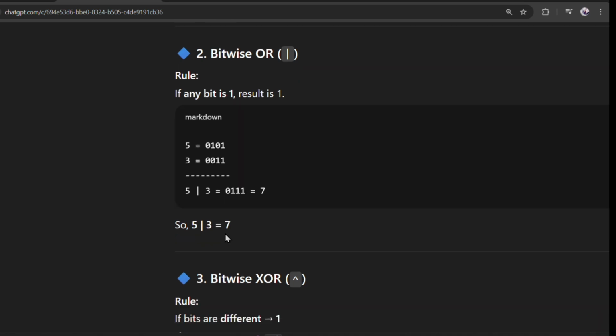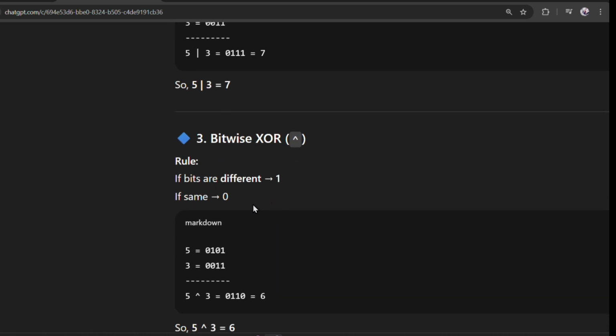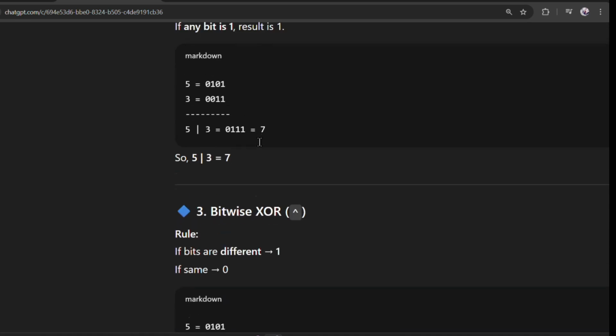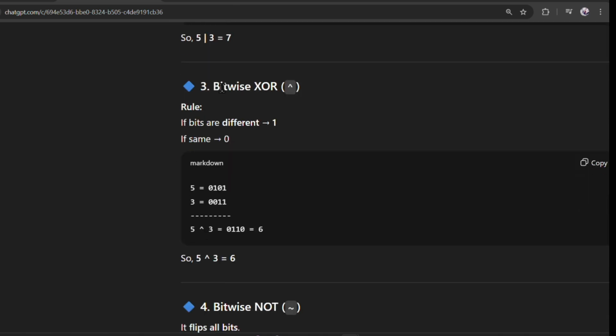Now coming to bitwise XOR: if bits are different, 1; if same, 0. Okay, so XOR is different from the OR statement. You can see here, if bits are different it is 1, if same it is 0. Okay, so we have 5 as 0101 and 3 as 0011.